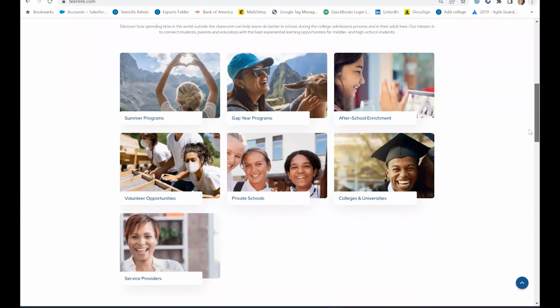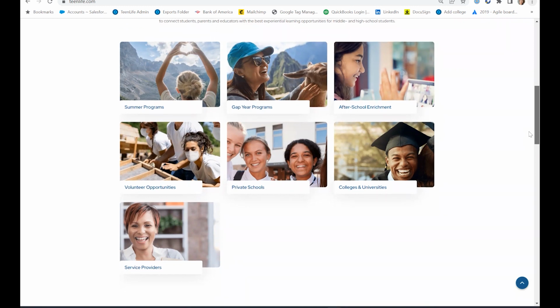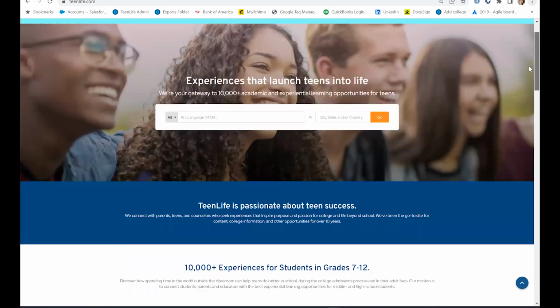What I usually like to start with is by just showing you all the different kinds of listings that exist on our site. By far, the largest number are the summer programs, but we also have many gap year programs. After school enrichment is learning that takes place during the school year after school, and volunteer opportunities are strictly for free experiences for students under 18. We also list private schools, private high schools specifically, colleges and universities, and a variety of different service providers who provide the services like tutoring, test prep, and college admission support.